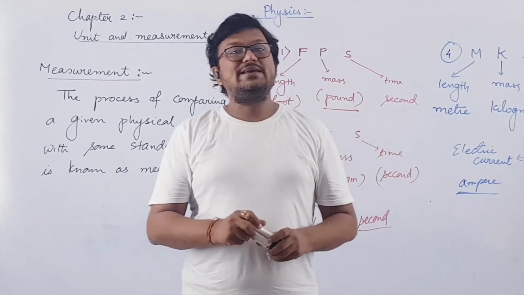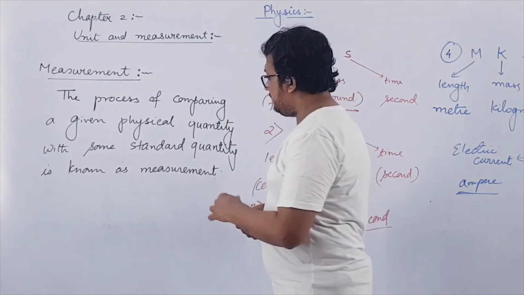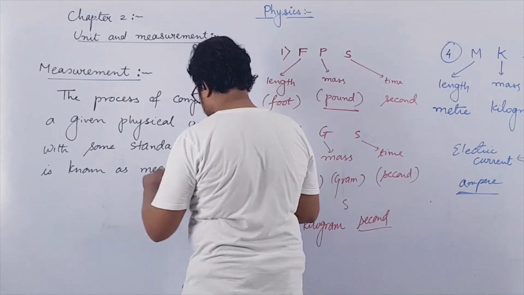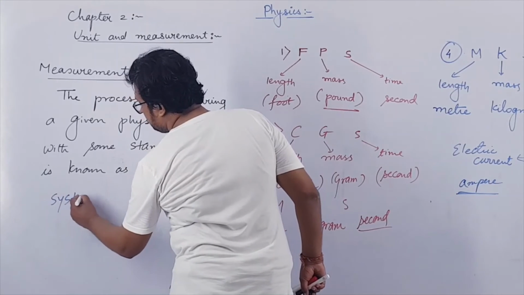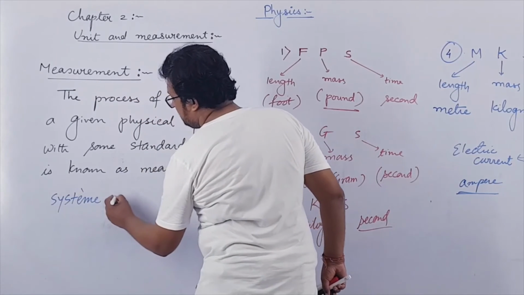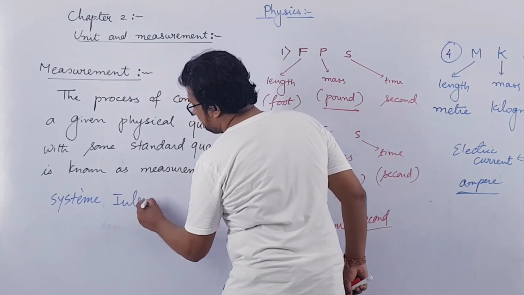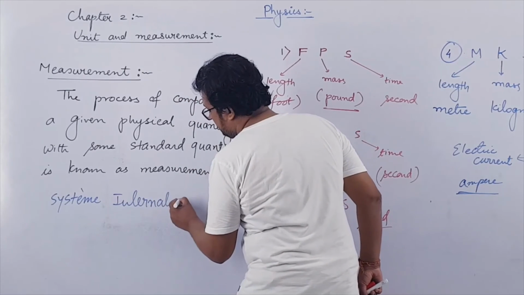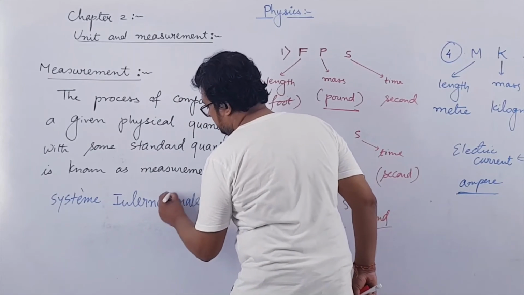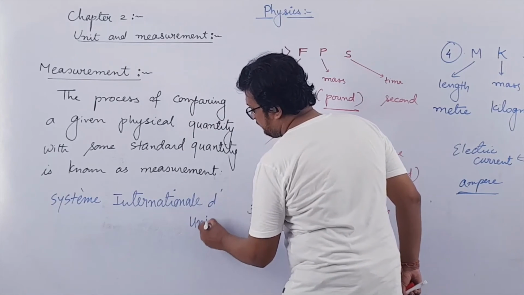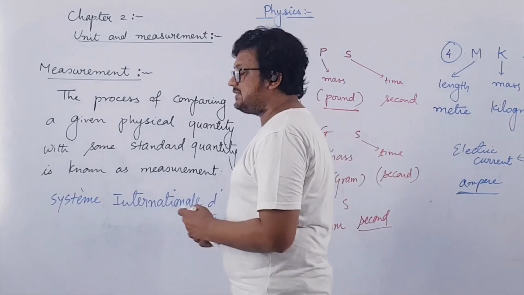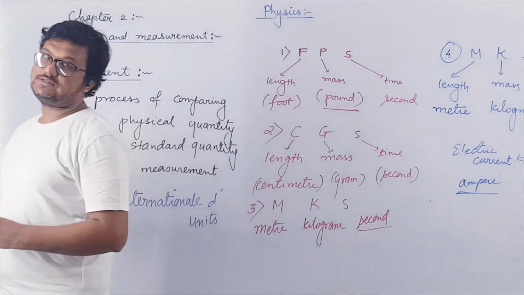The system was given the name Système International d'Unités.